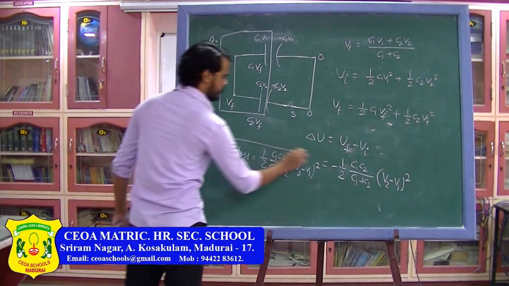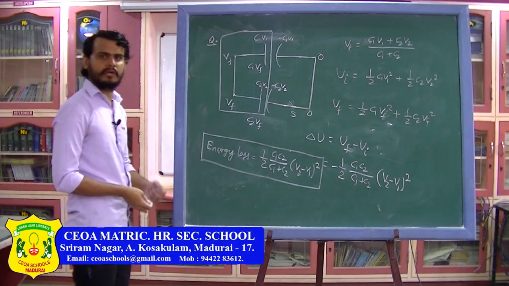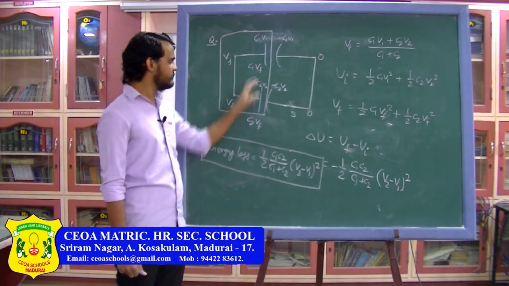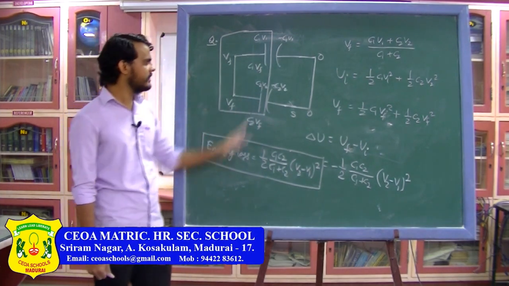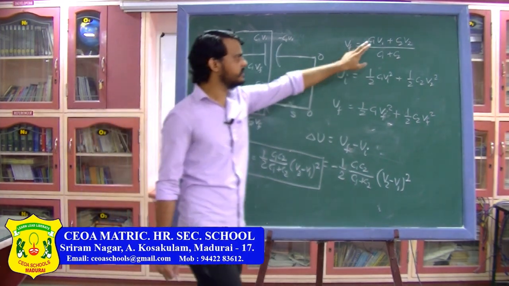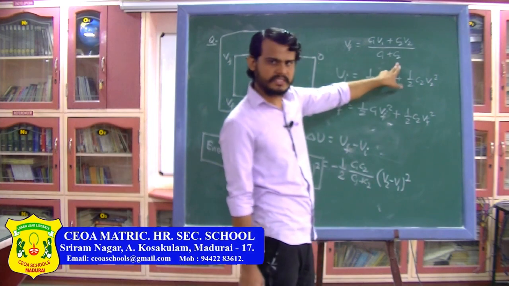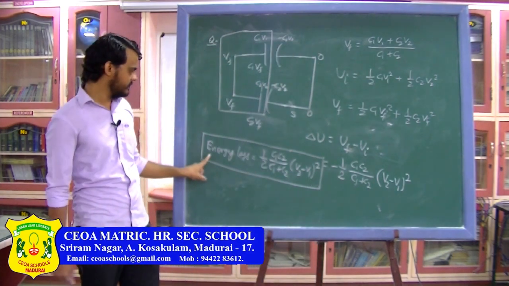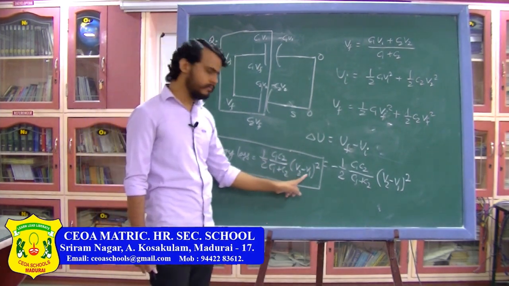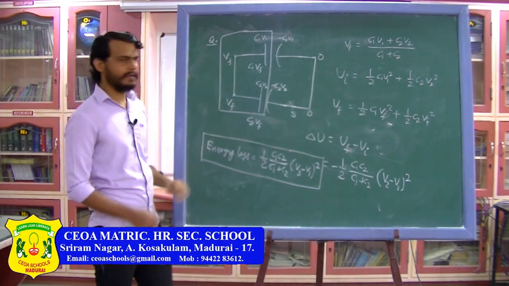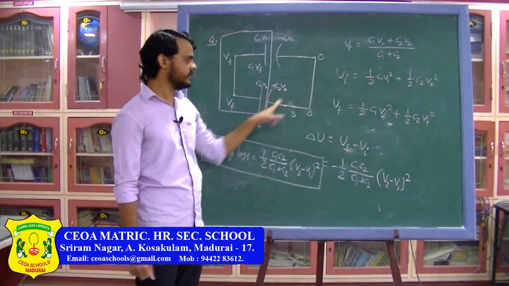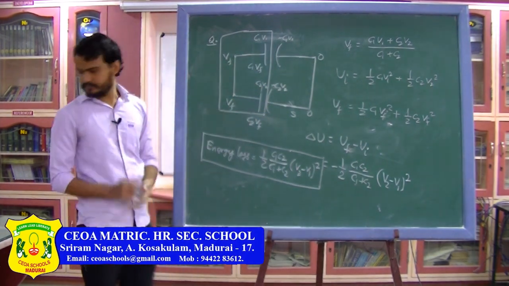You have to memorize this formula for energy loss when you are connecting two capacitors with each other. Remember here both the polarities of the capacitors are the same. Here the positive terminal is connected to the positive plate and the negative plate is connected to the negative plate. In that case, the final potential will be (C1 V1 + C2 V2) divided by (C1 + C2), and the second formula you have to memorize is energy loss: half C1 C2 divided by C1 plus C2 into (V2 minus V1) whole square. So two capacitors are connected to each other with their common plates, negative with negative, positive with positive.